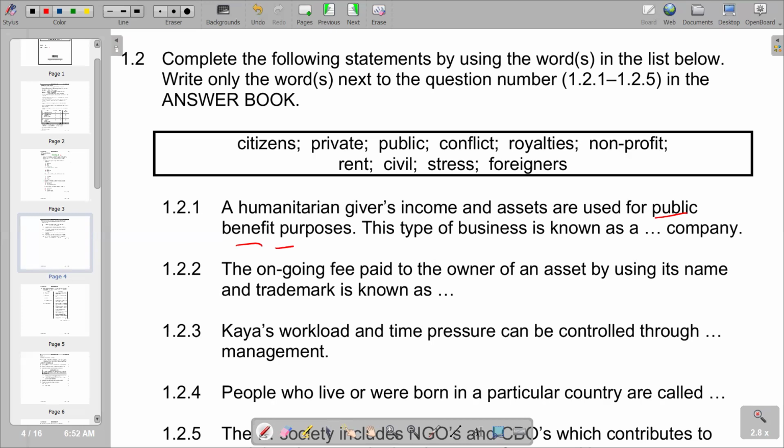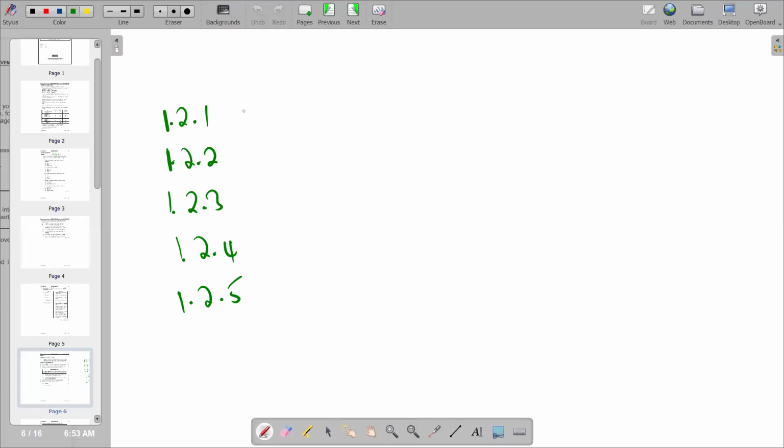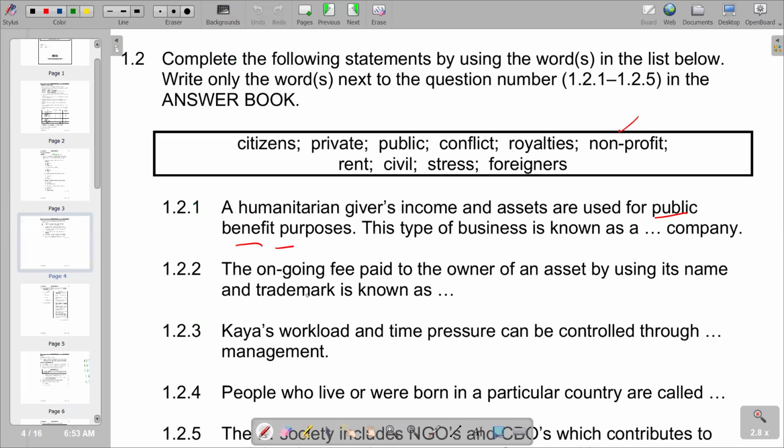So on the first part, which is our 1.2.1, we're trying to pick which one fits that, and you know that one is a non-profit company. We know that a non-profit company is formed and operated for charitable or socially beneficial purposes. So that fits the expression that we have. So we are saying non-profit on the first part. So we are going to indicate that as our response for 1.2.1.